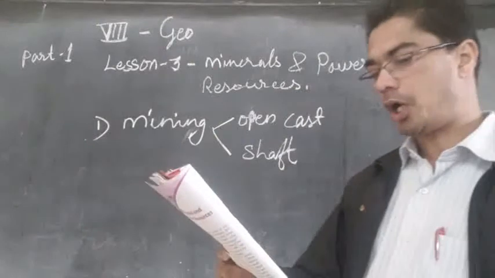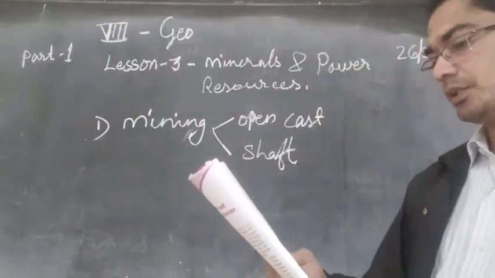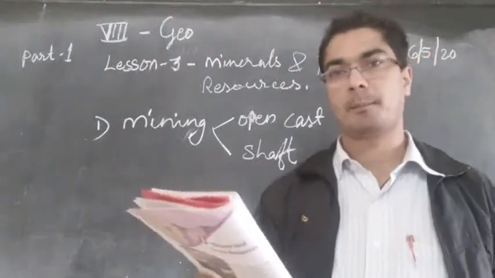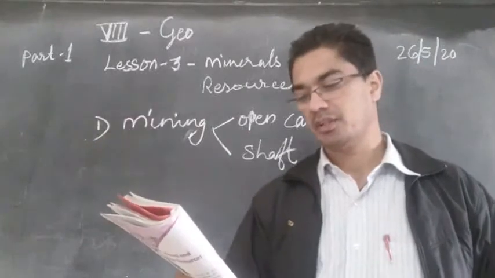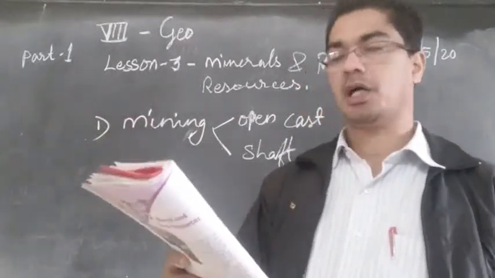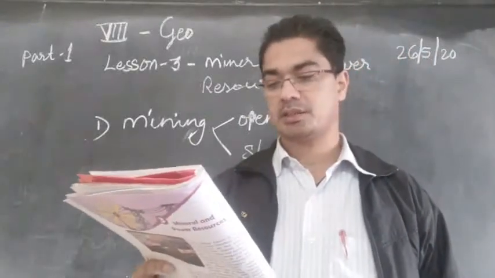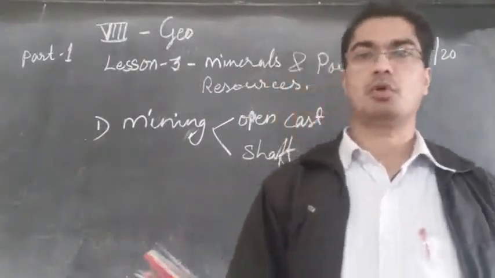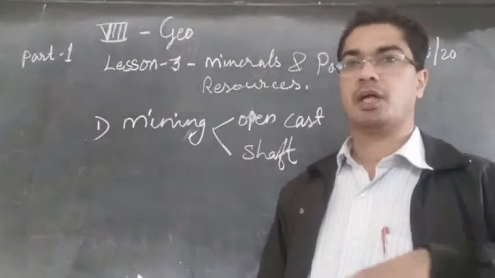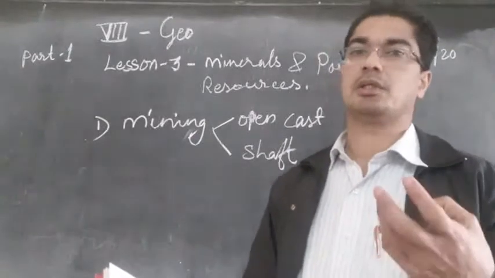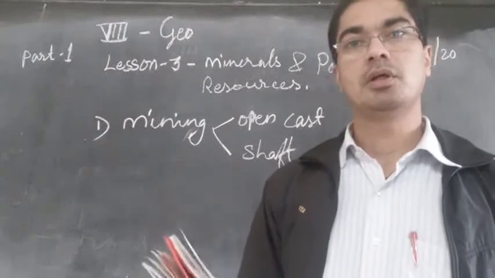So the process of taking out minerals from rocks buried under the earth's surface is called mining. You can underline the definition of mining. What is mining? The process of taking out minerals from rocks buried under the earth's surface is called mining. So most of the minerals are found inside the rock, that is under the earth. So they have to dig out and take out the minerals that are there inside the rock, and that process is called mining.